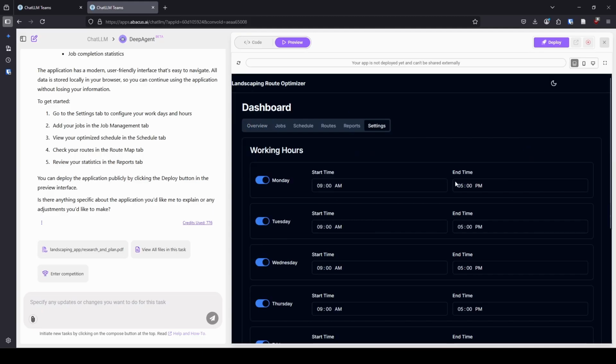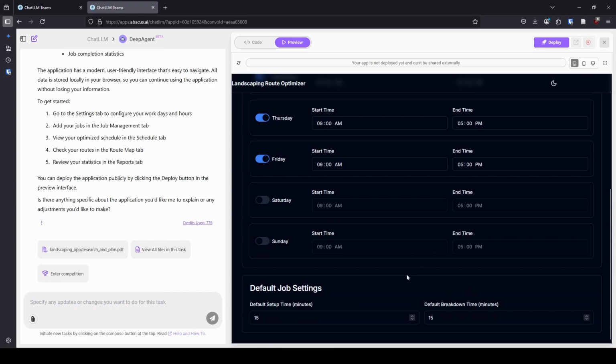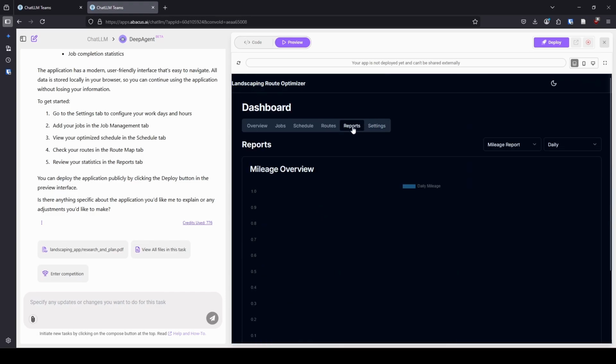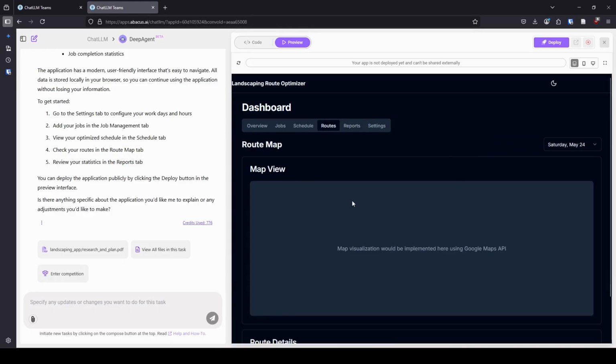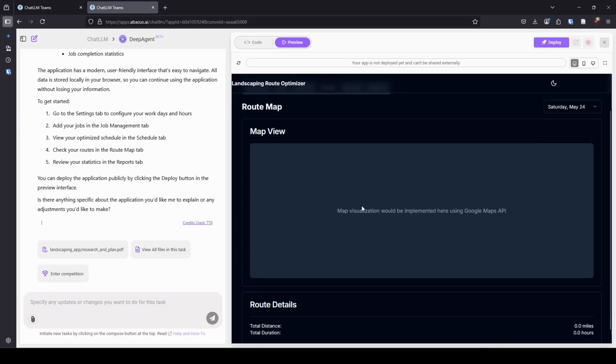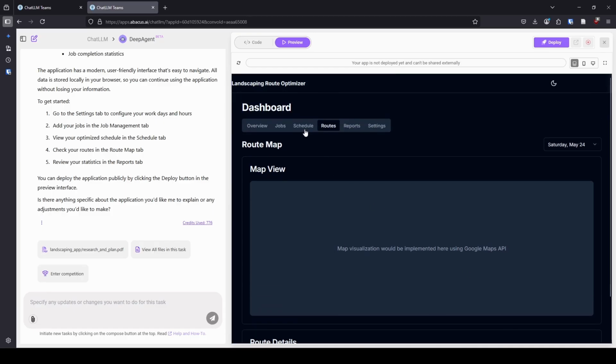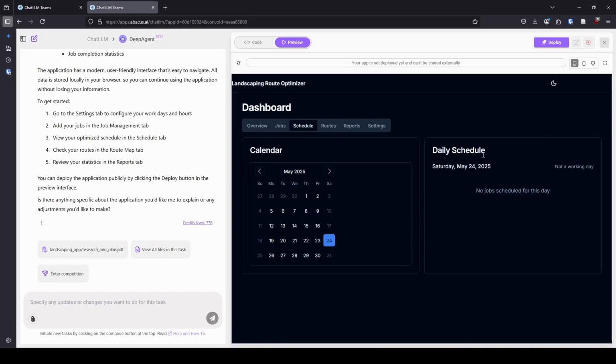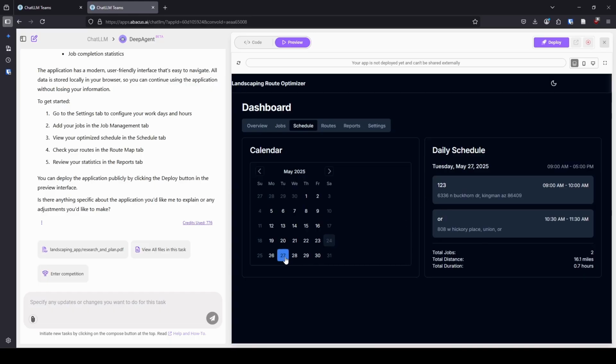So one of the things that's interesting is over here on settings, we can toggle on and off different days and different times, and we can also include default setup times and breakdown times. We can get reports from it. So it's got mileage, hours, and efficiency. If we go to routes, it doesn't have the Google Maps API hooked up yet. So this is really the only fault of the program that I found so far: I would need to connect my own API, which is of course my fault because I specified I wanted to use Google Maps, I think. In terms of schedule, you can see right now it's a Saturday and it doesn't have anything. But if I click on this one, you can see it comes up with a couple schedules.